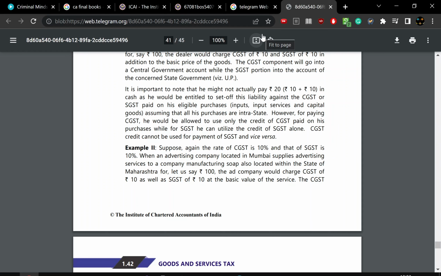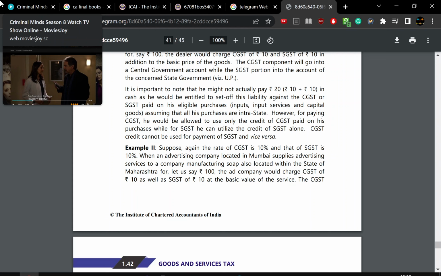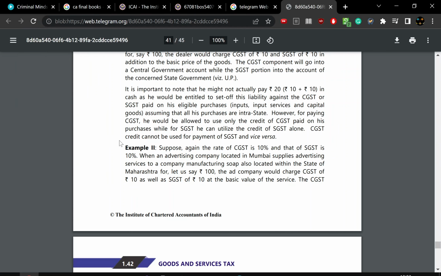But if you buy something within the state and sell within the state, you can't clear CGST and SGST with each other. So that's a problem, but the government says it is very good, and that it helps you to promote your trade and increase your borders. Not everyone had that approach, but it works.